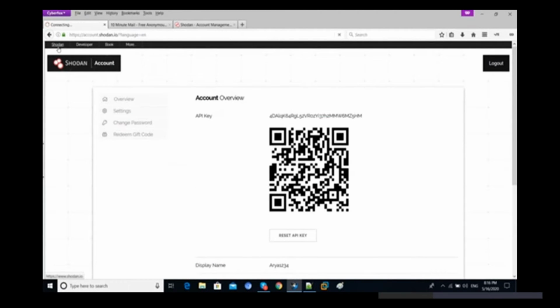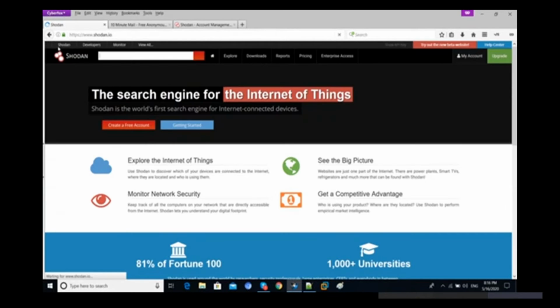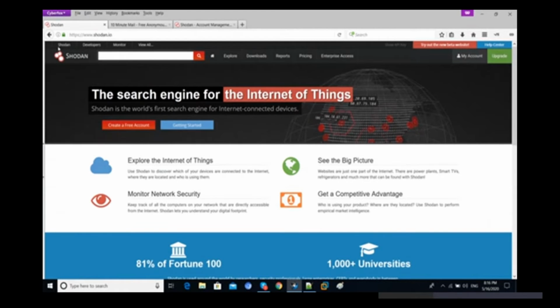So now you can see we have Shodan here, right? With the help of Shodan, how can we do things? How can we enumerate things? Why is Shodan very important for hackers or bug bounty hunters? Let's check out which type of things we can perform with Shodan.